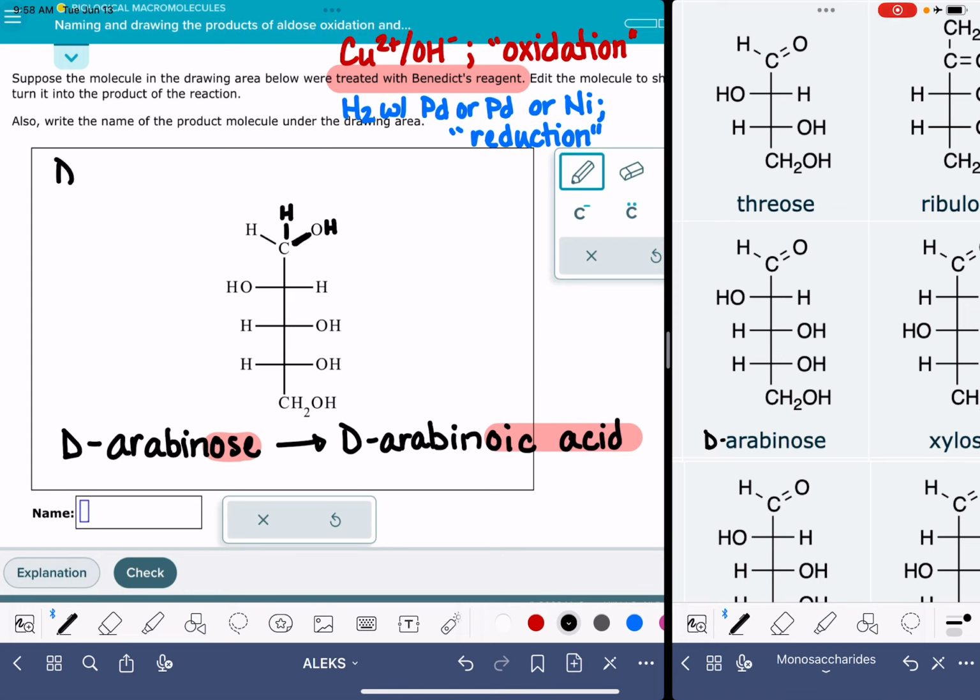And to change the molecule's name, we're going to start with the original name of the monosaccharide, arabinose. Again, we're going to drop the ose off of the ending of the name, and we are going to change it by adding itol: arabinitol. Adding itol to the end of the molecule's name.